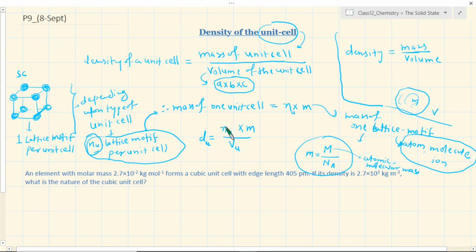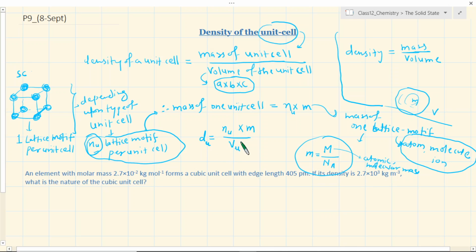So you see that, actually speaking, this is one way to find out the density of a substance: weighing out the mass of a certain volume of the substance. But you can as well talk about the density of the same substance, if it is a crystalline substance, at a microscopic level, the density of a unit cell. Ideally the crystal density is going to be the same, they are the same representation, but here you are able to represent the density in terms of very tiny parameters like unit cell length or dimensions, a into b into c.